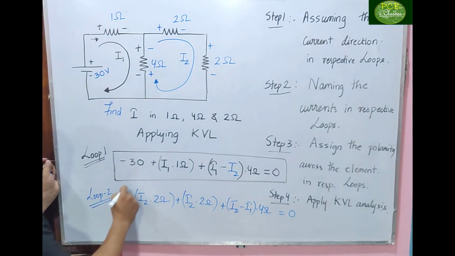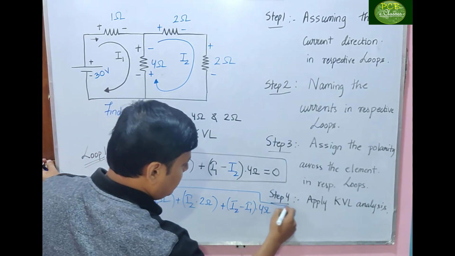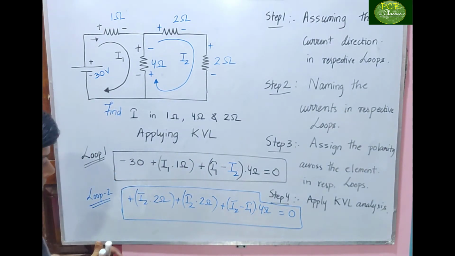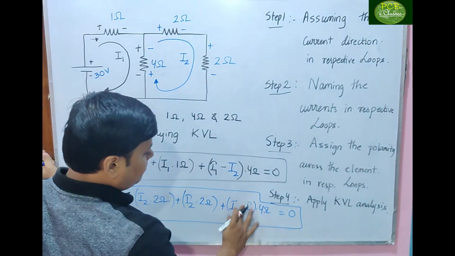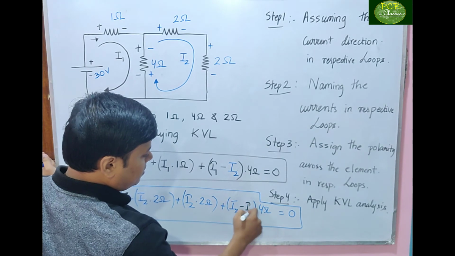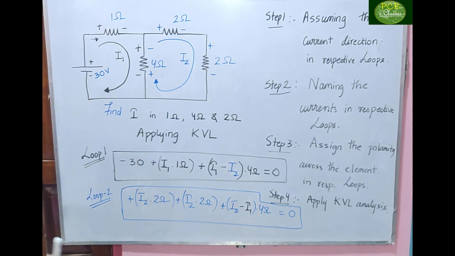So this is my second loop equation, whereas I1 I'll write in this way, as it is of a different loop.